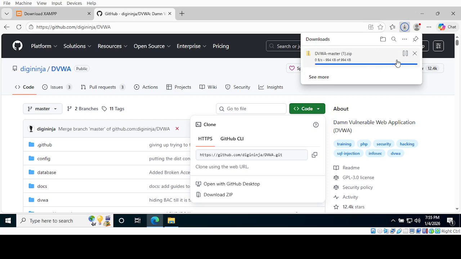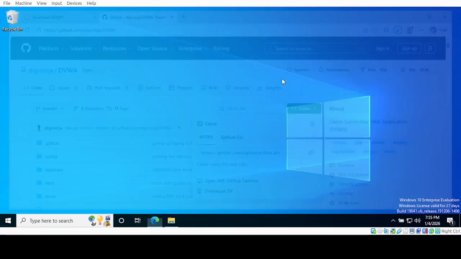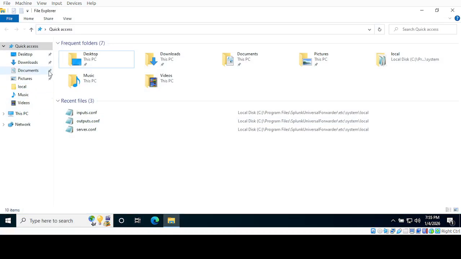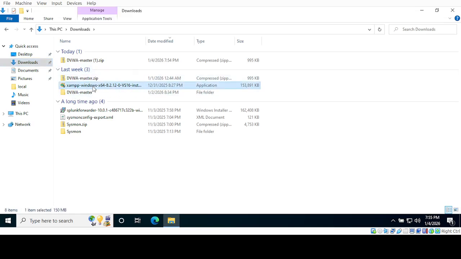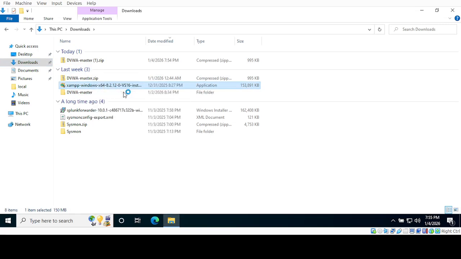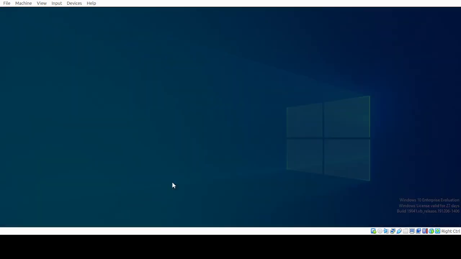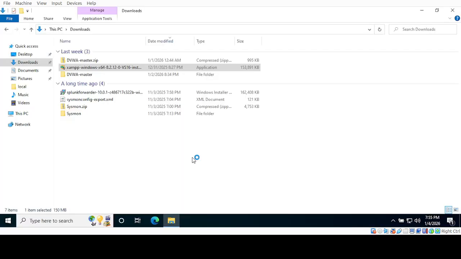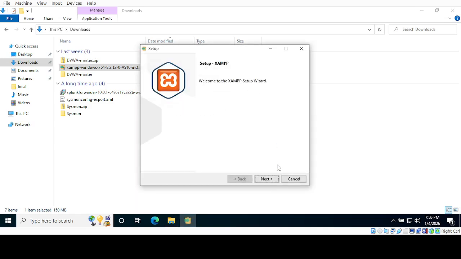Once it's done downloading, we will install XAMPP. Okay, here it is. Right click on it, run as administrator. Click yes. If you get this warning message, just click OK. Click next.